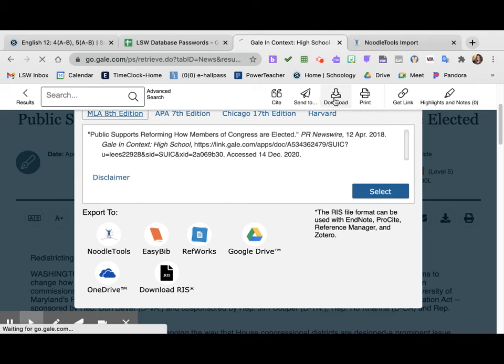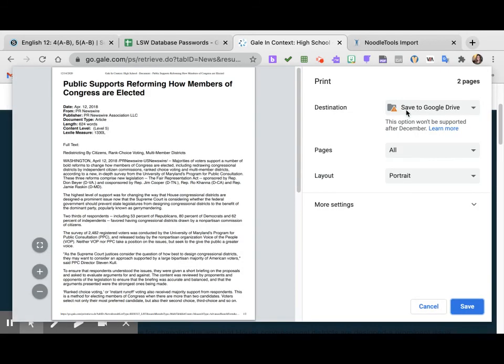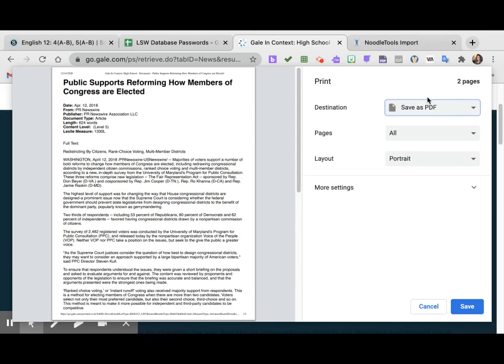If you want to download it, you can download it to your computer by clicking that. You can send it to your Google Drive if you want to save it, or you can print it and then have the option of save to a PDF, and it'll save right here on your computer, and then you've got everything you need.